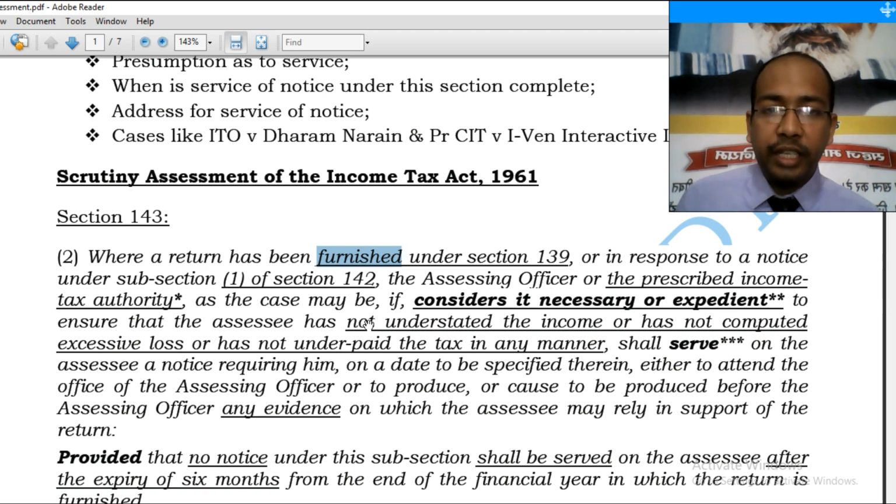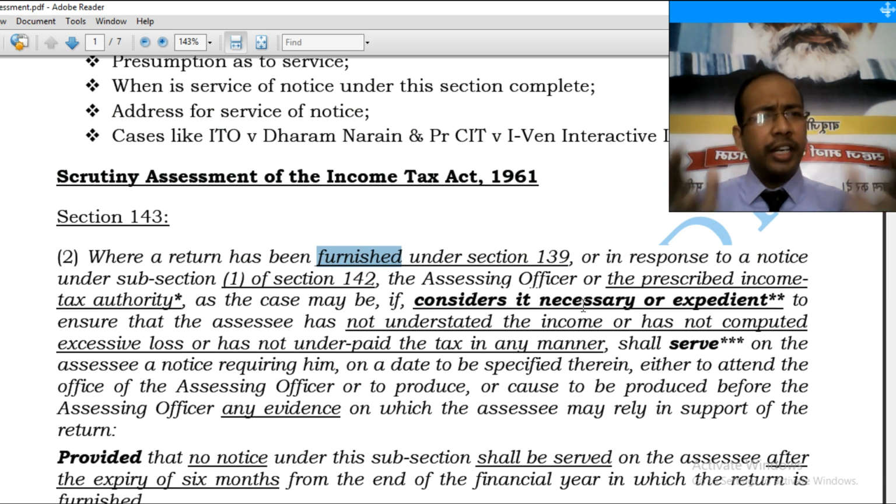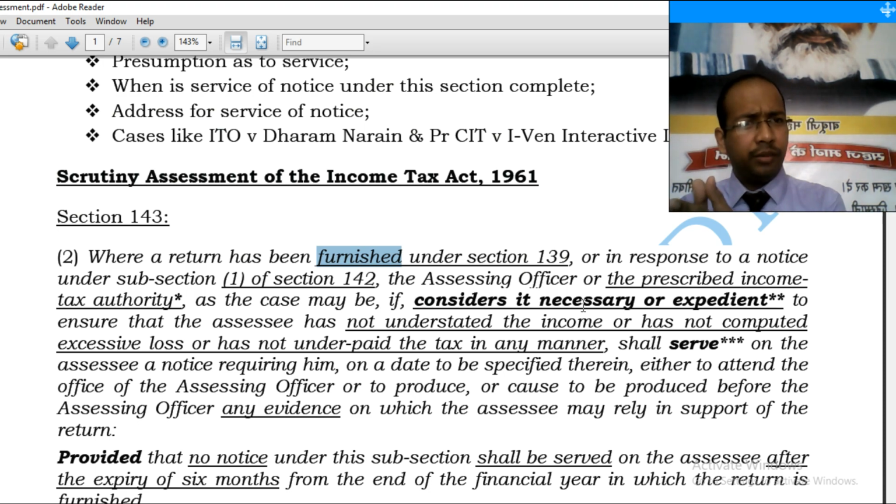Now what it says, if he considers it necessary or expedient, it is something different. What? Whether while issuing notice under section 143(2), AO has to have some material or he can issue notice generally.